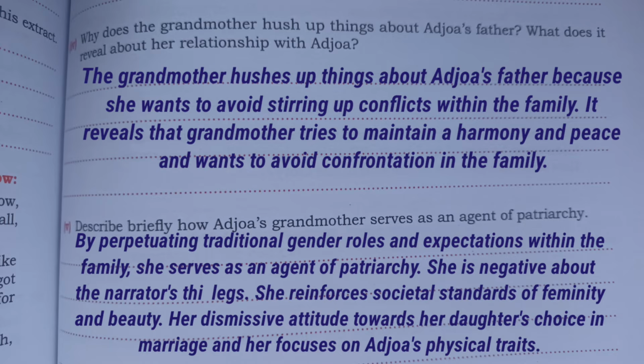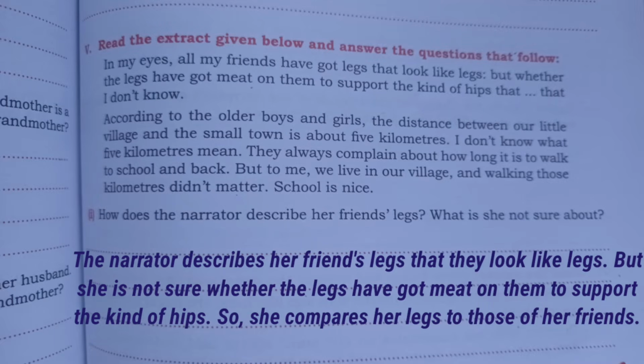Number five, the first question of extract five is: how does the narrator describe her friend's legs? What is she not sure about? So the answer will be the narrator describes her friend's legs as typical, resembling what legs are. All her friends have got legs that look like legs, but she was not sure whether the legs have got meat on them to support the kind of hips.